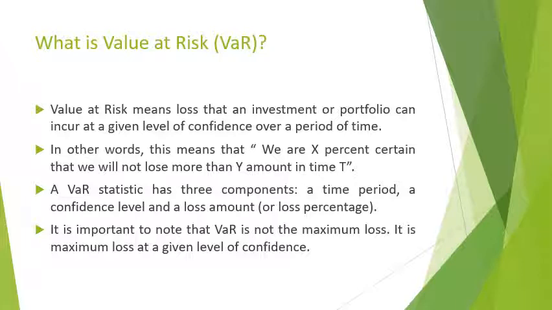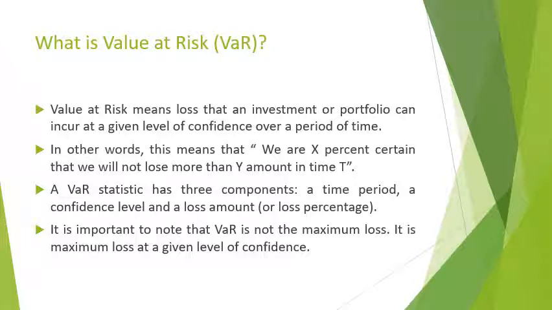It is important to note that VAR is not the maximum loss. Value at risk does not mean that this is the maximum loss an investment will have. It is the maximum loss at a given level of confidence, and that is where it is very important to understand the difference. When I say that at 99% level of confidence, in one day, my investment will lose 4%, what I am saying is that I am 99% confident that the loss will be up to 4% in a day.